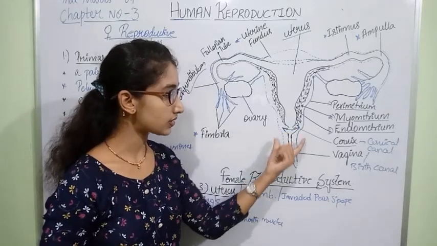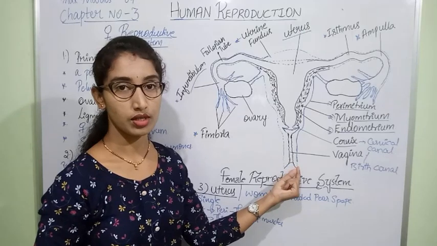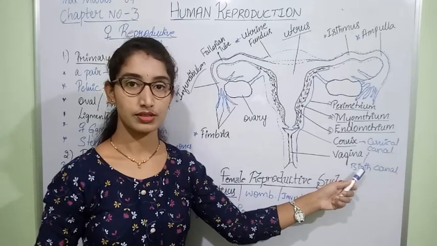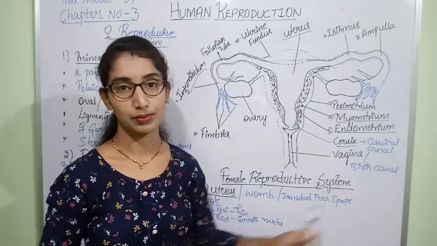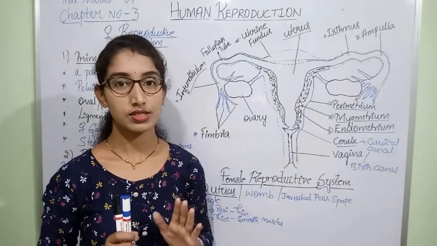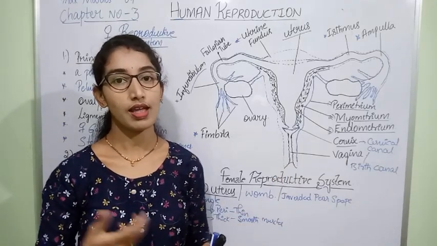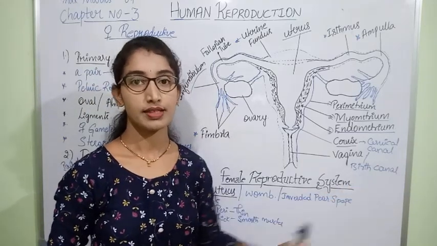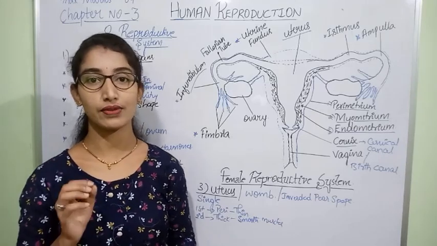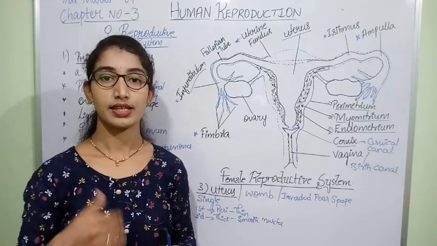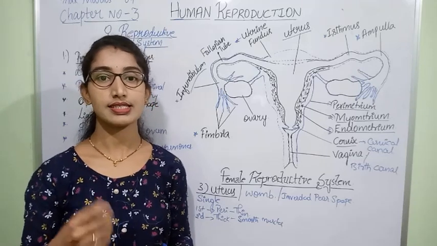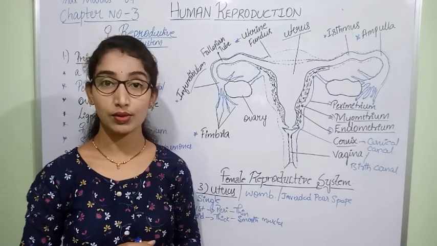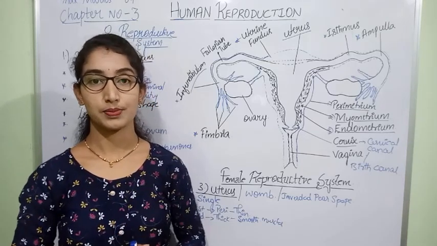The continued part of the cervix, the narrow region we are observing here, is called the vagina, and it is also called the birth canal because it is an opening meant for parturition. This is about the female reproductive system. In the next class, we shall discuss in detail the ovary as well as the glands involved in the female reproductive system.